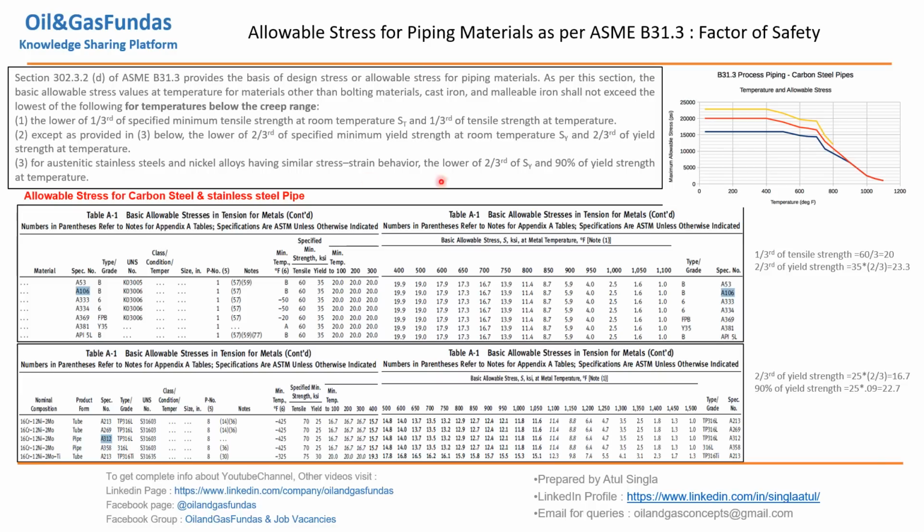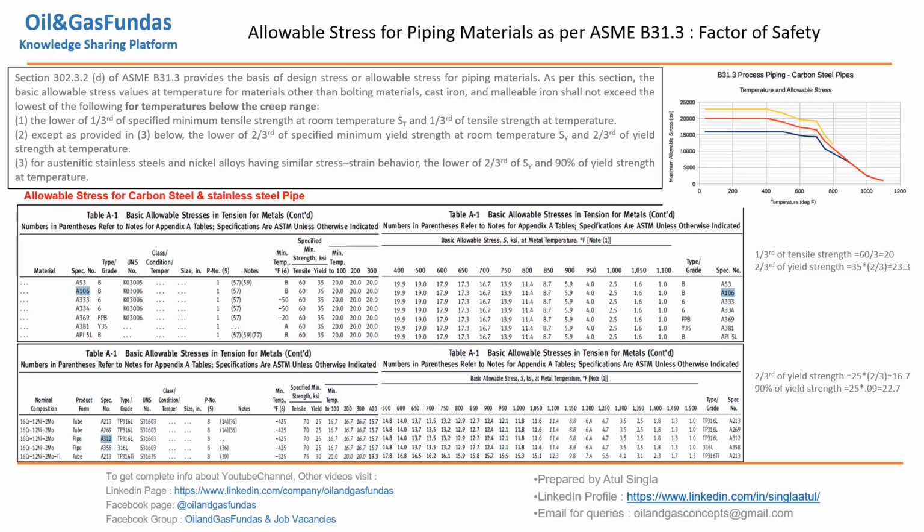This is something which is given in the code. 1/3 of tensile, 2/3 of yield for carbon steel; 2/3 of yield, 90% of yield for stainless steel. Whichever is minimum will be our basis here for allowable stresses. Okay, these are in KSI units. We can get similar values in megapascal also in the same B31.3 code. So these are very important tables. This is something which we really need to understand.